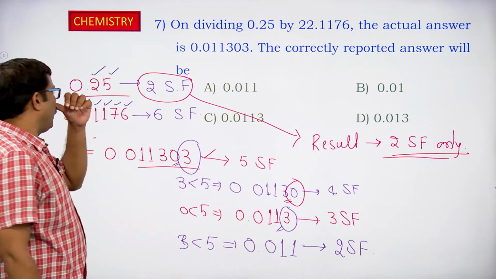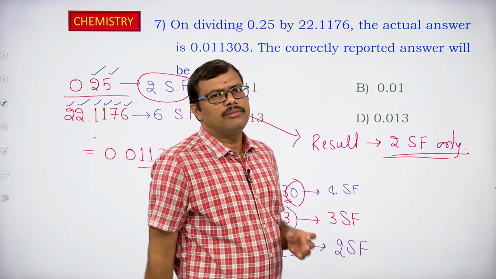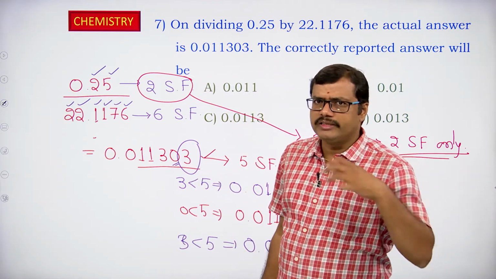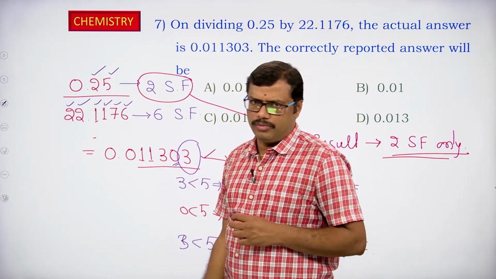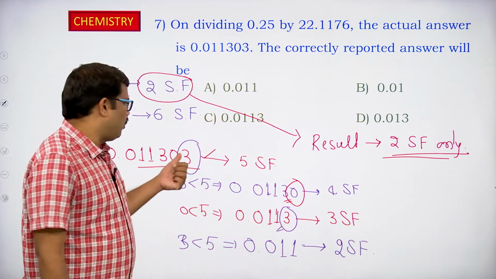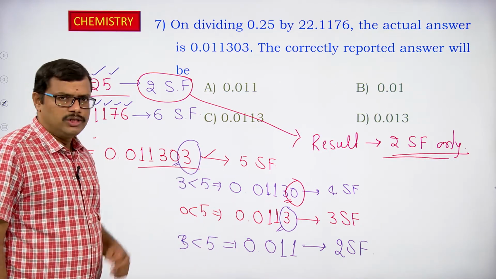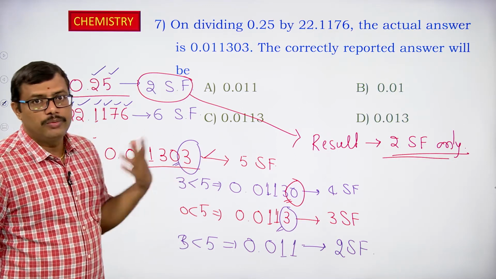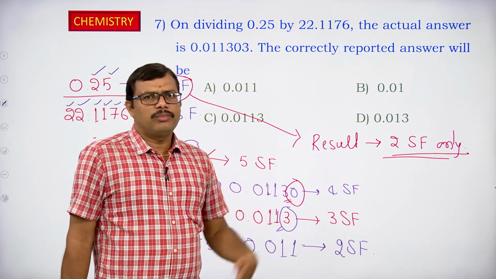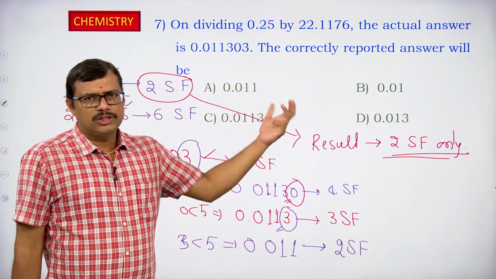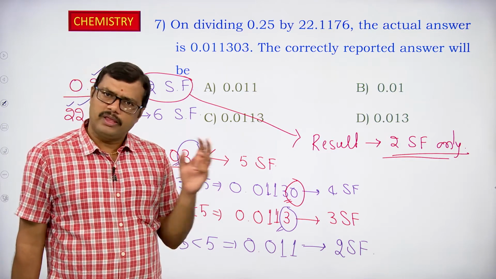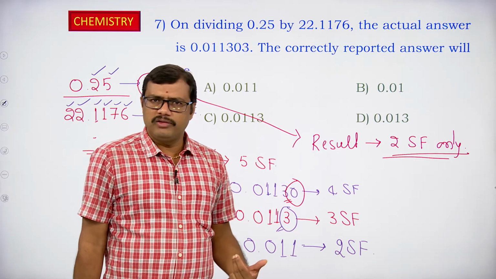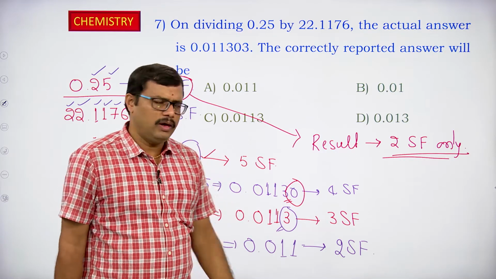So what we have to do in the case of multiplication and division: look at the number of significant figures present in each number, and report the result having the least number of significant figures from either of the numbers. So in that case we have to round off the numbers. Whenever the lastmost digit to be removed is less than 5, no need to change the preceding number. If it is greater than 5, the preceding number is increased by 1. If it is exactly equal to 5, look at the preceding number. If the preceding number is odd, increase it by 1. If the preceding number is even, no need to change the number.